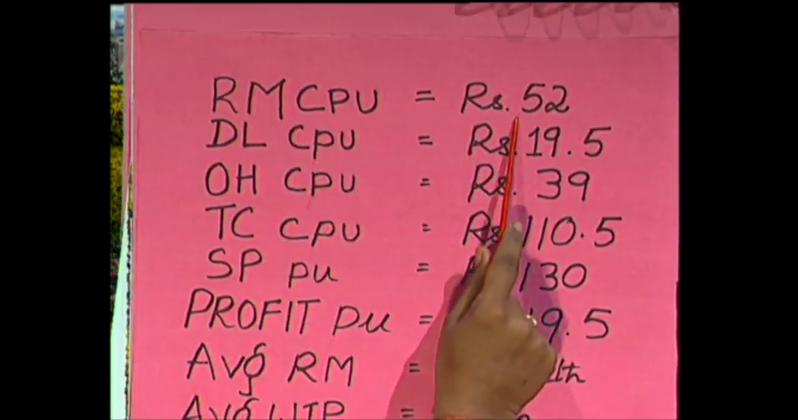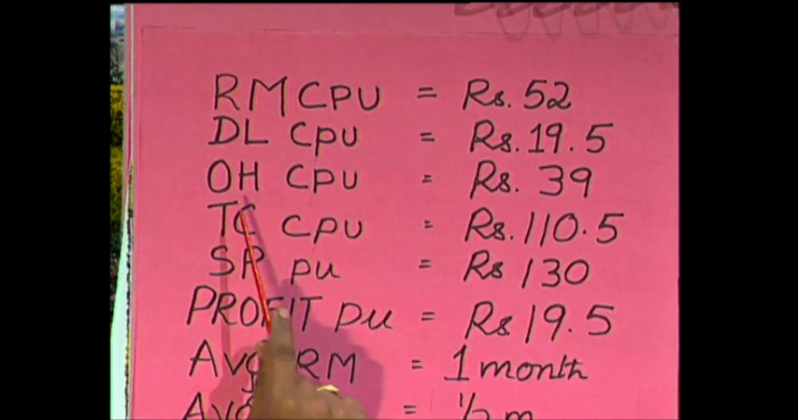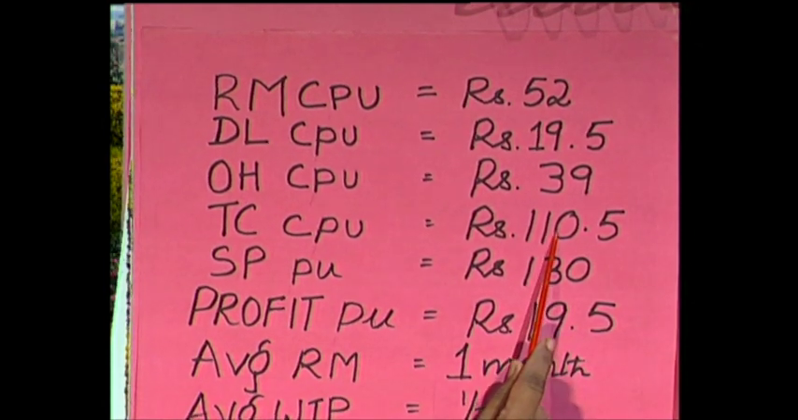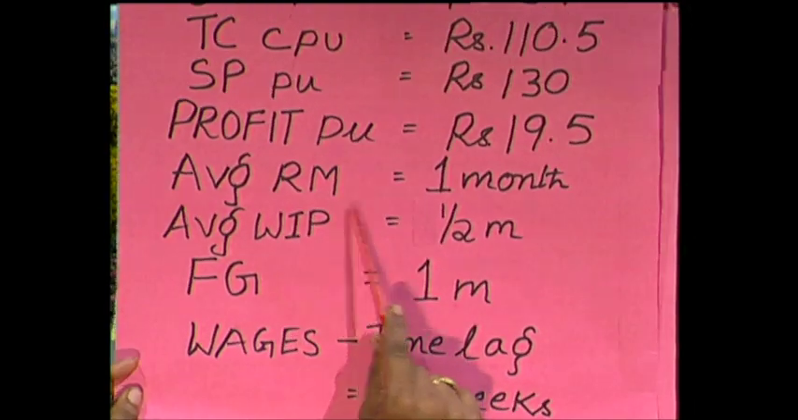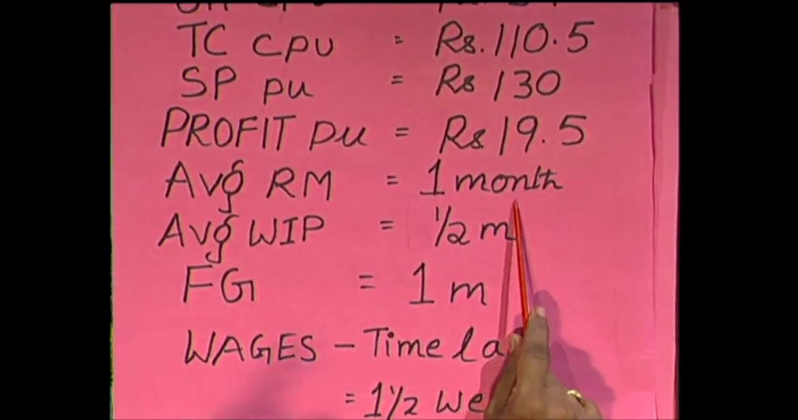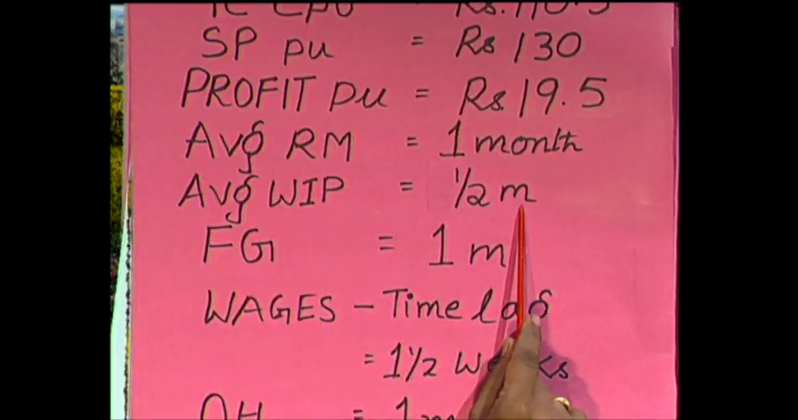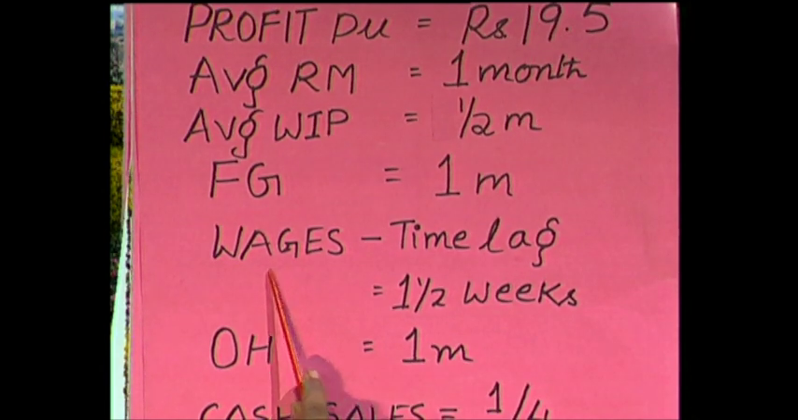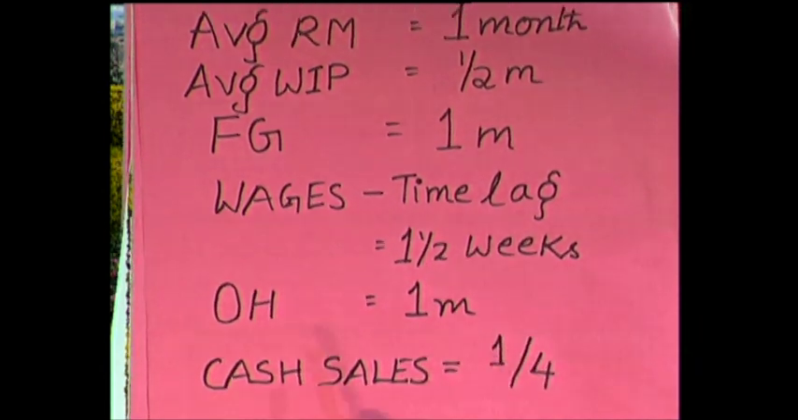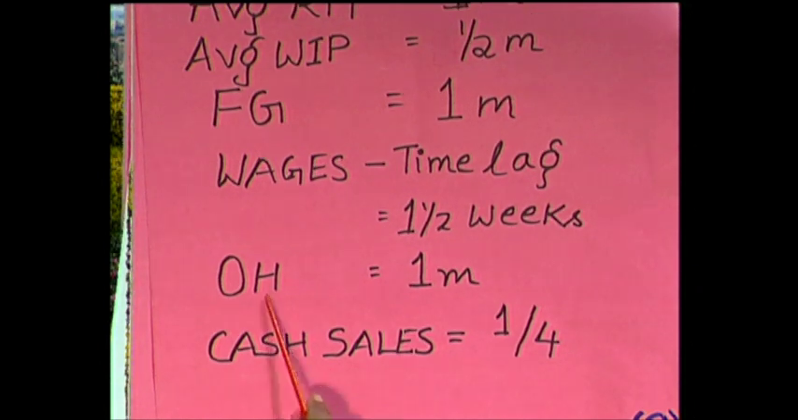Here raw material cost per unit is given, direct labor, then overhead, and total cost per unit is given. The average raw material is 1 month, which means the operating cycle for raw material is 1 month. Average work in progress is half a month, finished goods 1 month. Wages you are not going to pay right now, you are going to pay after 1.5 weeks, and overheads you are not going to pay right now, you are paying after 1 month, and cash sales are 1/4.